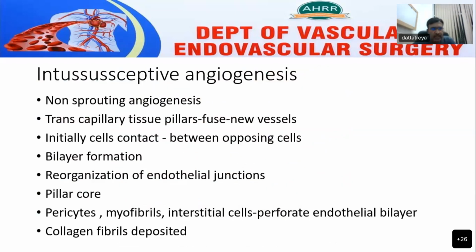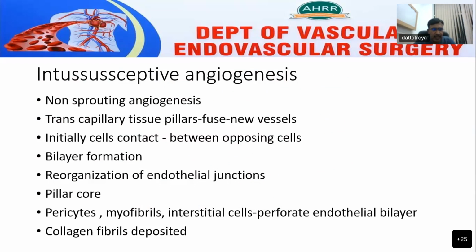The other mechanism is intussusceptive angiogenesis, which is called non-sprouting angiogenesis, leading to transcapillary tissue pillar development, and these transcapillary tissue pillars fuse in future and result in new blood vessel formation. Initially, contact occurs between the opposing endothelial cells, which oppose each other and form a bilayer.